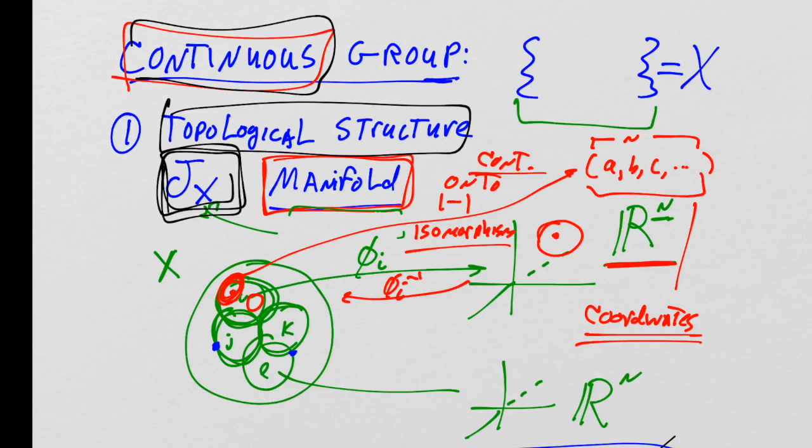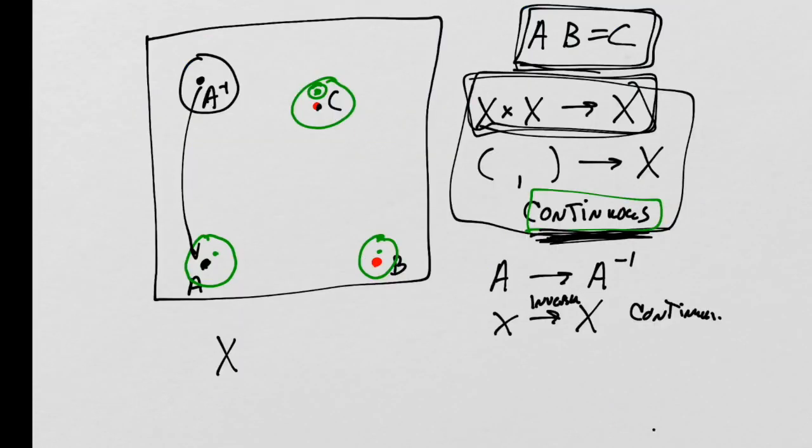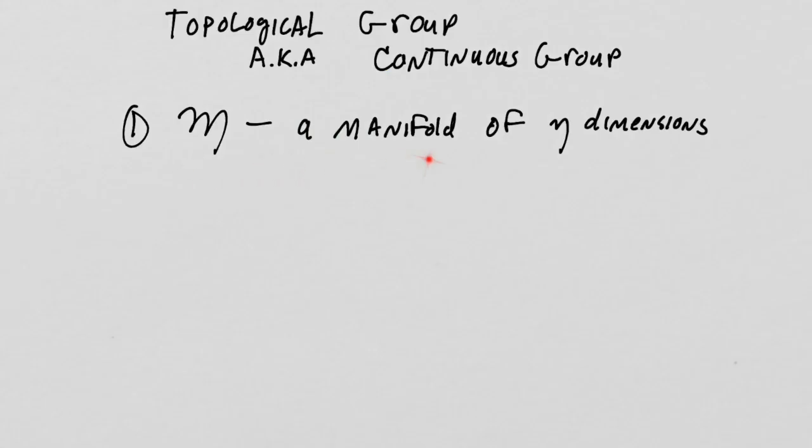And as we said in the last lecture, keeping track of the different things that have dimensions is really important. It turns out this dimensionality, I'll give you a hint, is actually the number of independent parameters ultimately in our isometry group. It is not the same as the dimensionality of the underlying vector spaces. We'll go through that whole thing at the end of this lecture. But the dimensionality of the manifold is this number right here. So the first thing you need is to be a manifold of n dimensions.